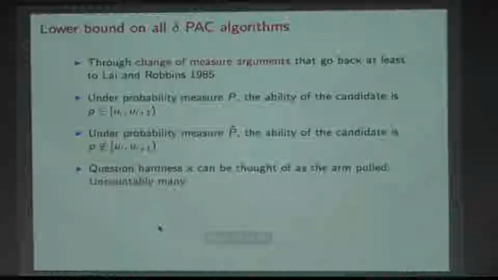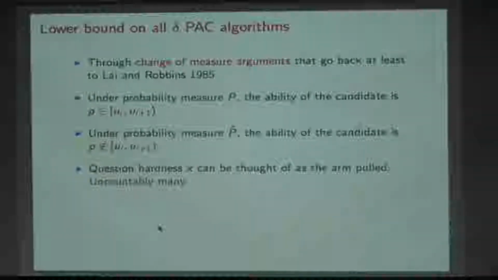Through change of measure arguments, the same stuff which I mentioned earlier, but under probability measure P: suppose the ability of the candidate lies between u_i and u_{i+1}. It lies in this interval. Then what are the alternate hypotheses? Another probability measure P tilde, where the ability of the candidate does not lie in this interval but in some other interval. That's what I'm worried about when I'm asking questions. The algorithm is worried that it is claiming that this person is coming from this interval, but actually might be coming from some other interval. So that error has to be controlled.